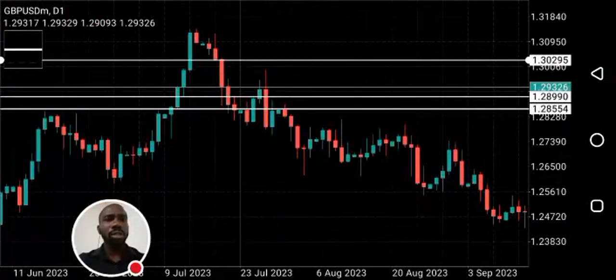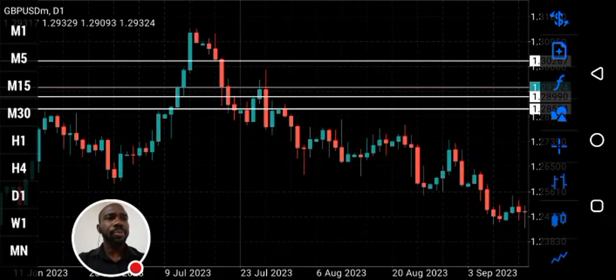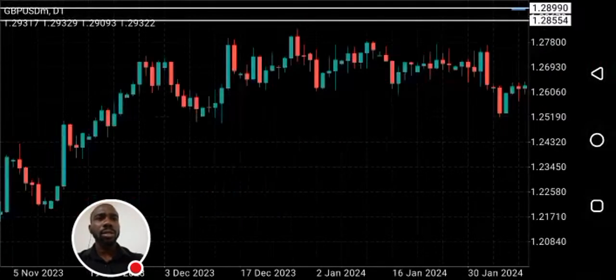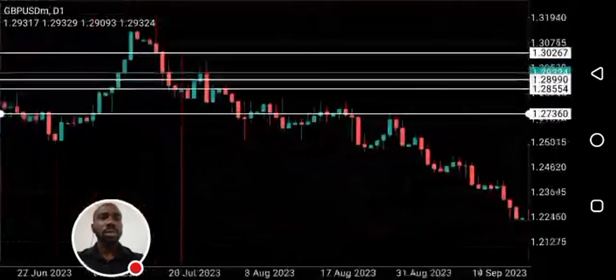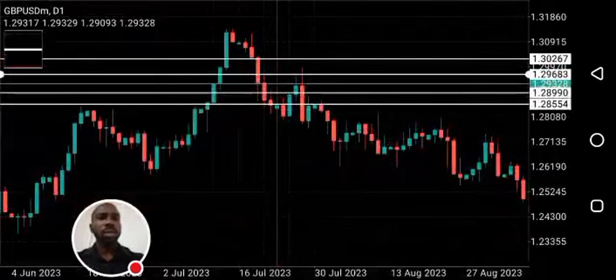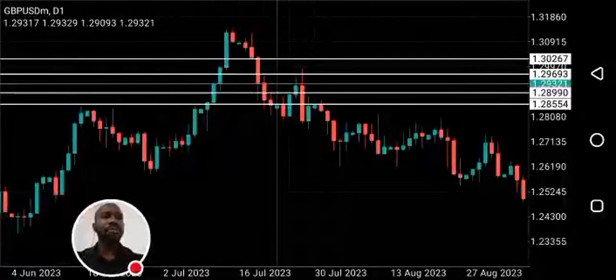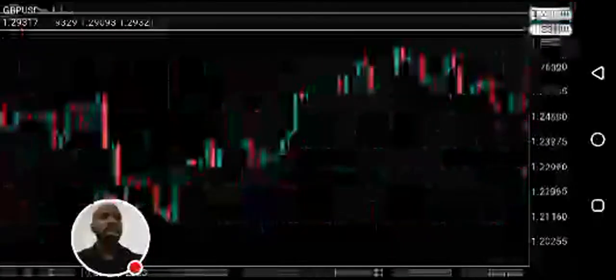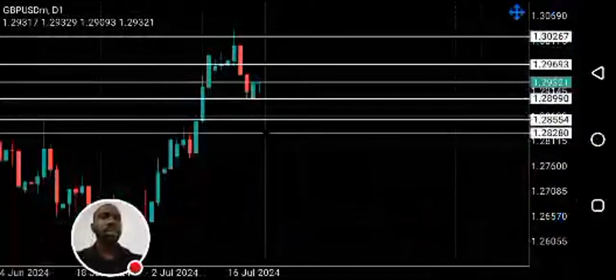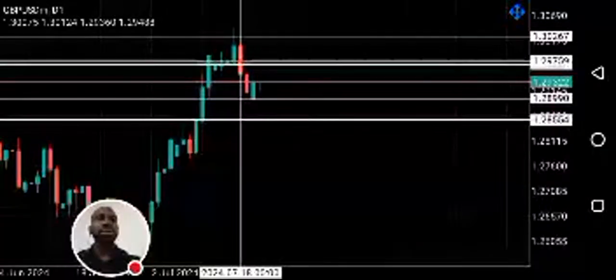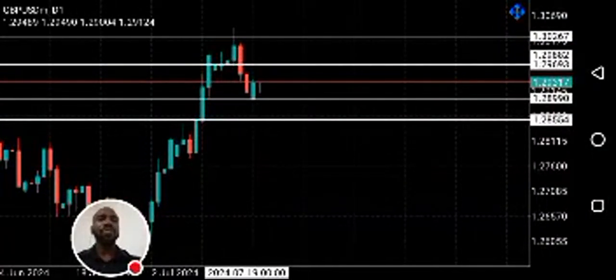Can you see this fair value gap? Can you see the fair value gap? Price has filled that gap. Can you see that?